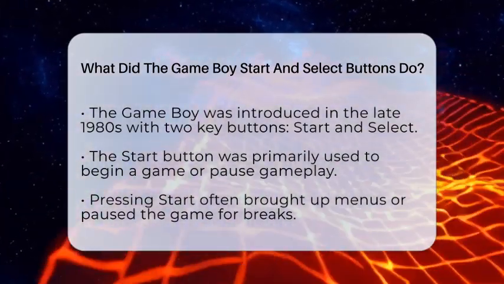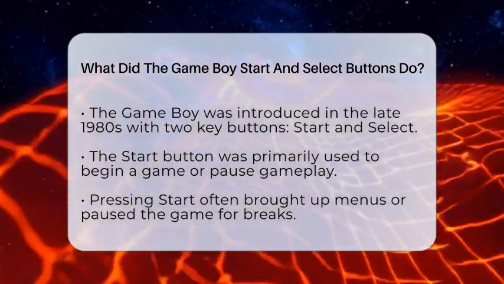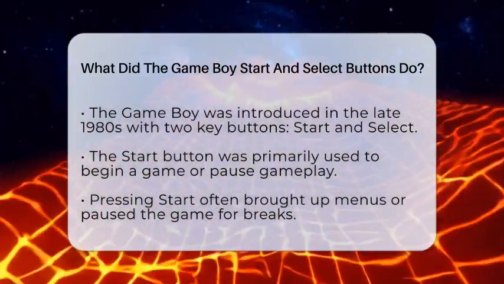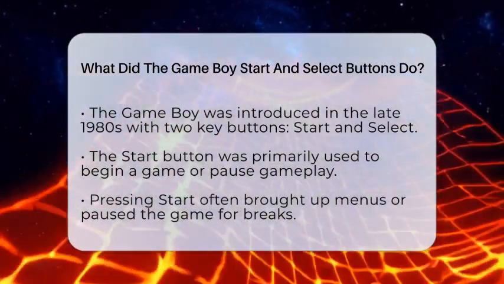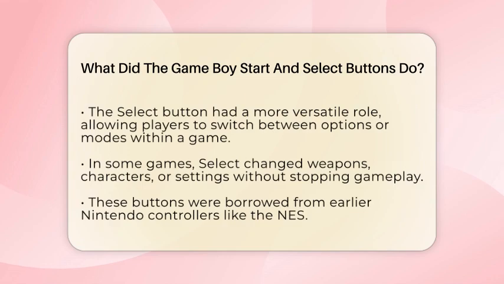The Start button was mainly used to begin a game or pause it. When you turned on your Game Boy and loaded a game, pressing Start would often start the action or bring up a menu. If you needed a break, pressing Start paused the game so you could step away without losing progress. Many games used this button to access in-game menus, inventory screens, or pause screens.